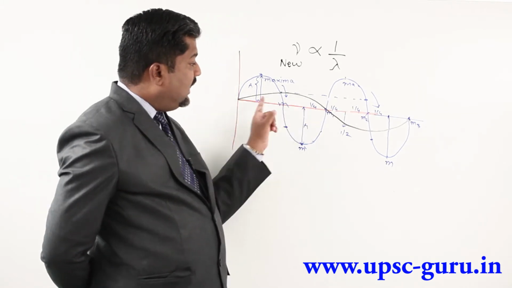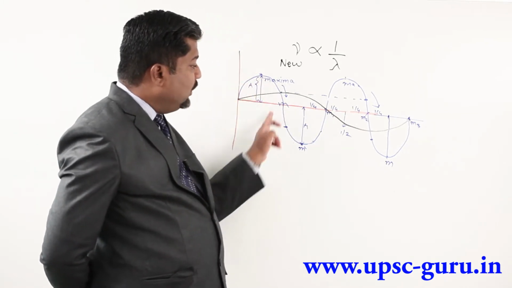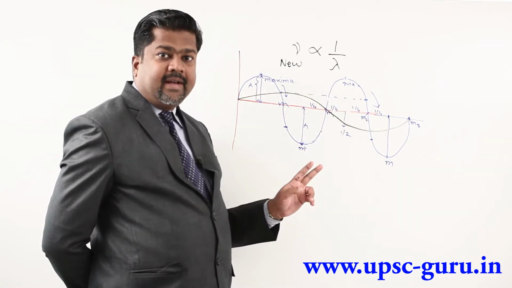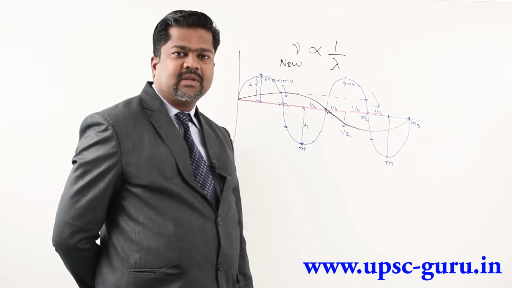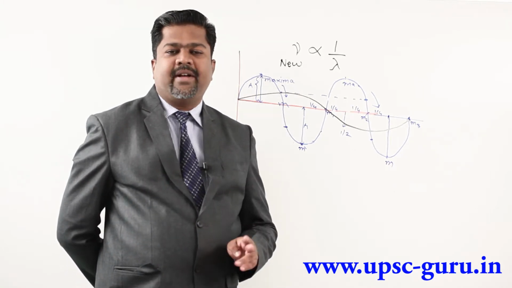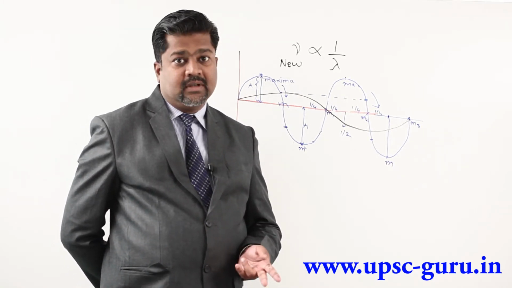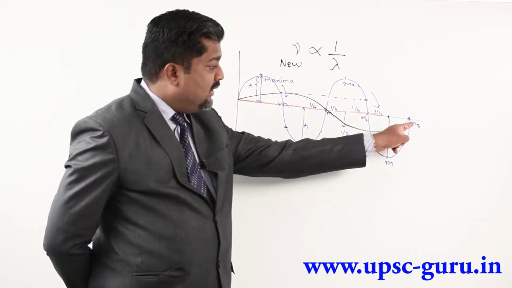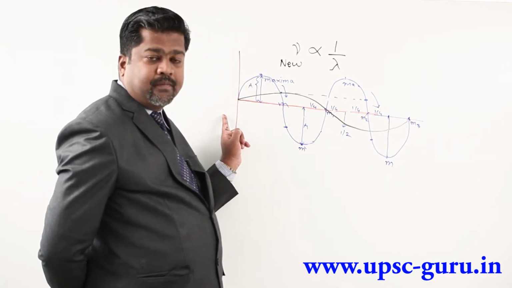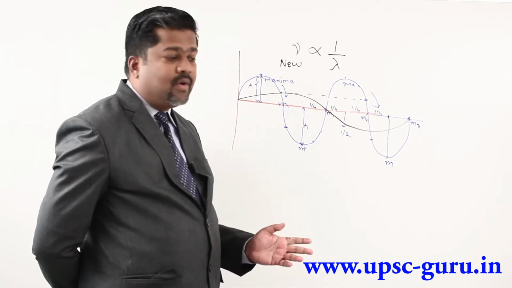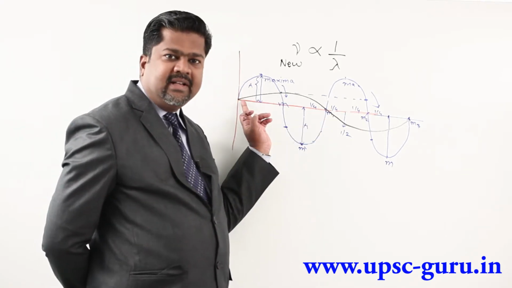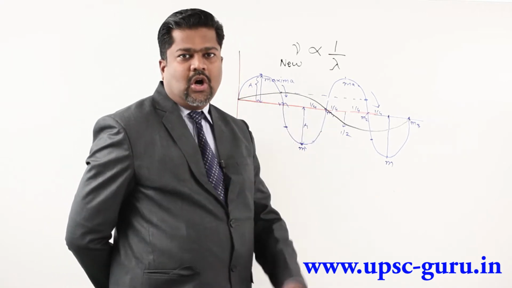In the first example, consider a blue colored wave. In 1 second, suppose 2 waves are passing. So what is frequency? 2 cycles per second. Now I increase the wavelength, consider a black color wave. What is frequency? 1 cycle per second. And so wavelength increased, frequency decreased.